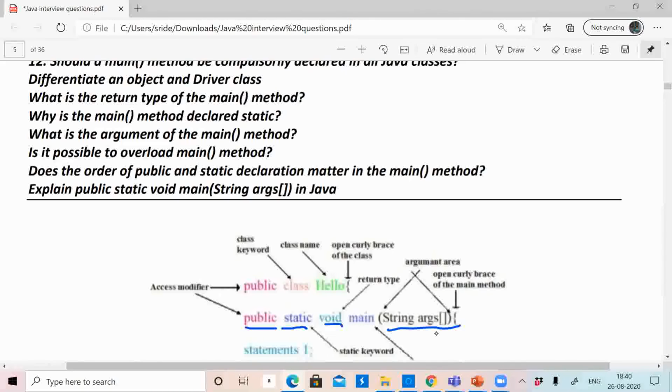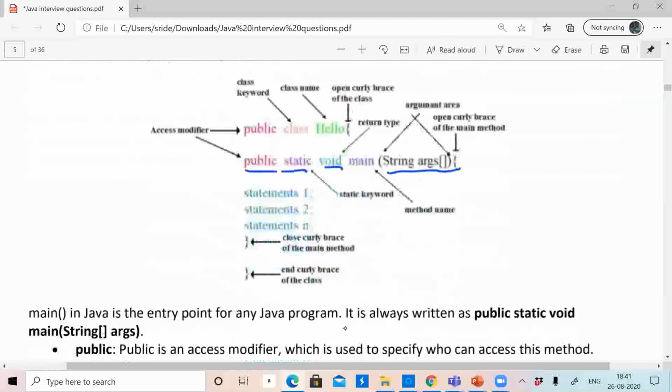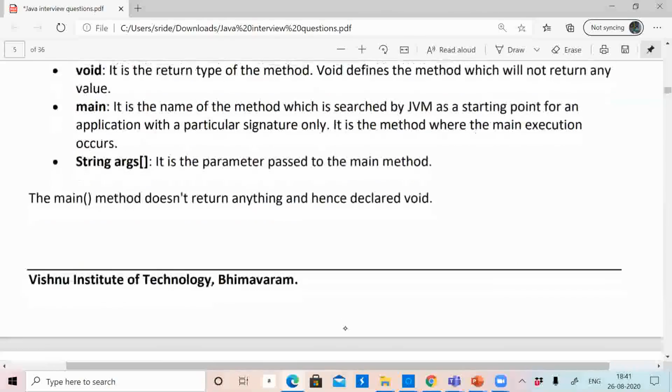Okay, main is preceded by 3 keywords. Why main should be public, why main should be static, why main should be void. We have discussed these two, static and void. Because main returns nothing, its return type is void. Main has to be invoked before instantiating the enclosing class, so it is static. And main is called by JVM, which is from the outside environment. For that reason it is made public. Okay, so all those points I have specified here, you can go through them.